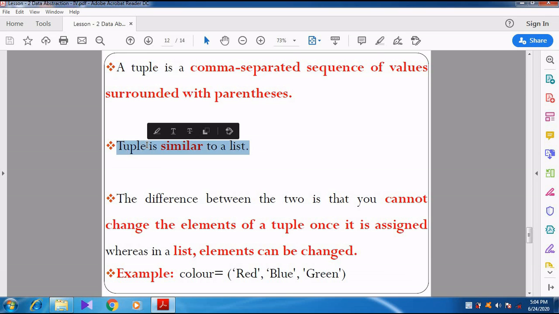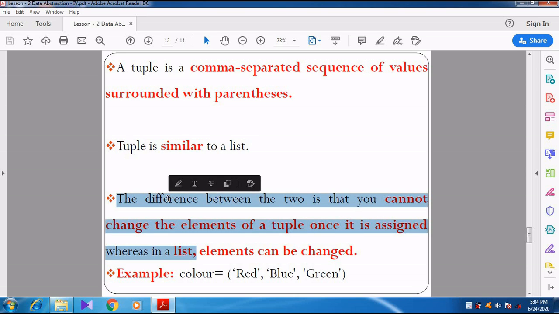Right. Tuple is similar to list. Yes, both of them are somehow same, but there is some difference. What is the difference? Tuple is represented by parenthesis. List is represented by square bracket. Everybody will think like that only. Yes, that is one difference. But another difference is, what is the main difference?